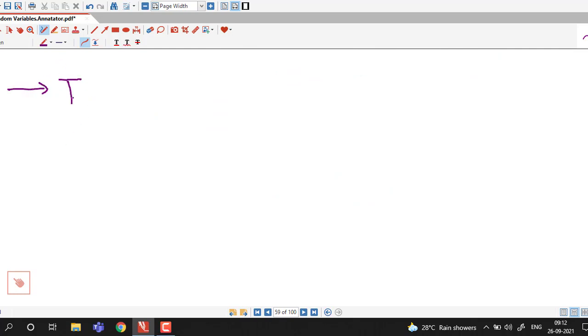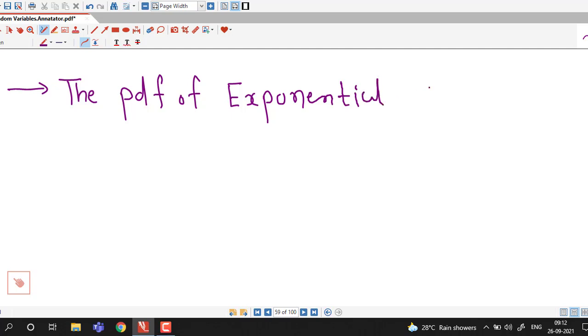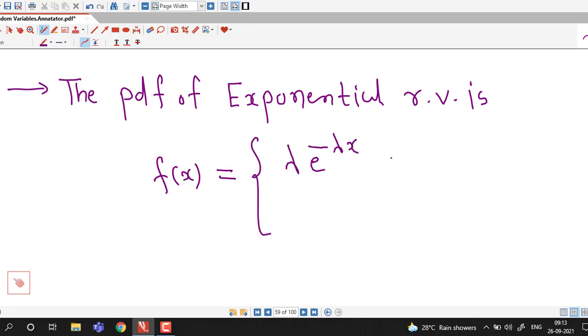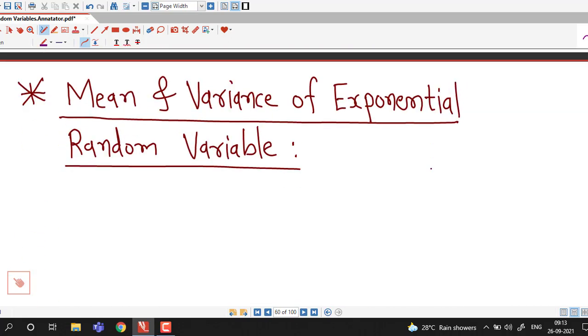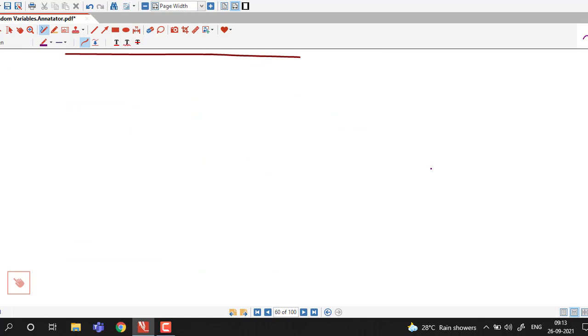Before that we first write down the probability density function of exponential random variable. As we have discussed in lecture number 1, PDF of exponential random variable is f(x) equal to lambda times e raised to minus lambda x if x is non-negative, and it is 0 if x is negative. So now we try to find out mean and variance of exponential random variable.